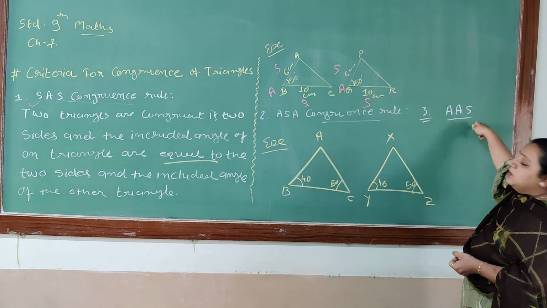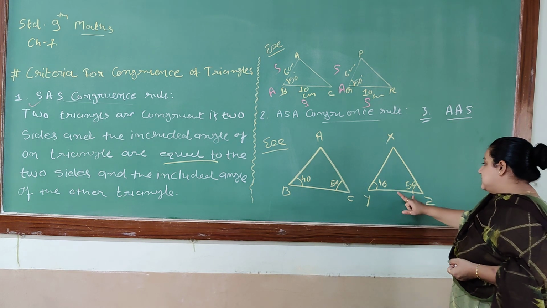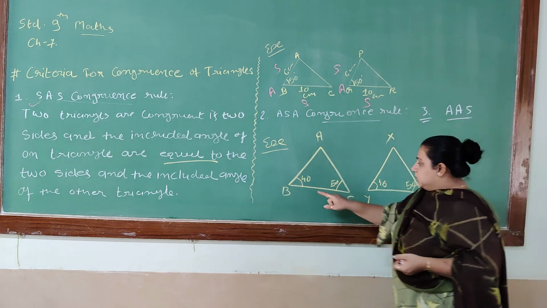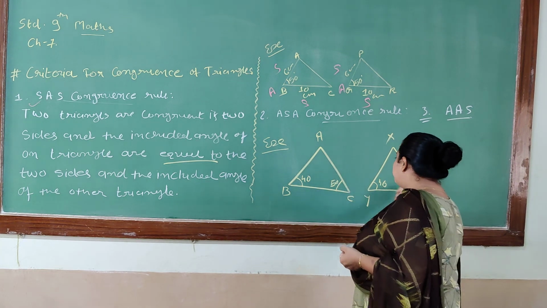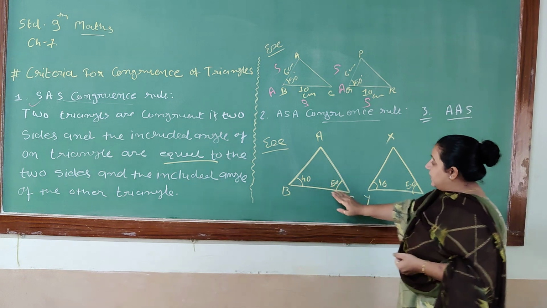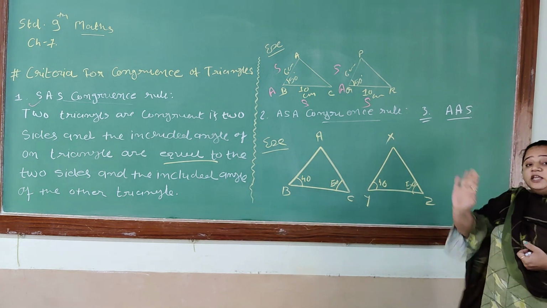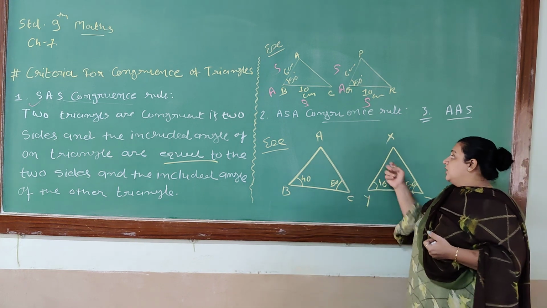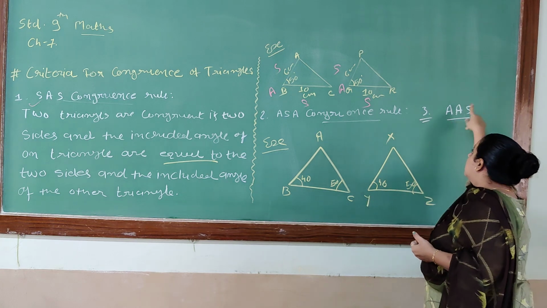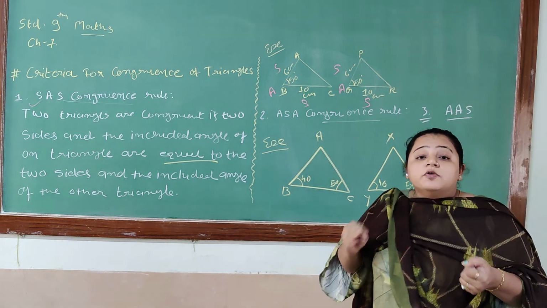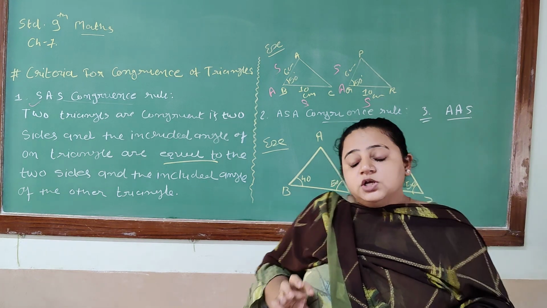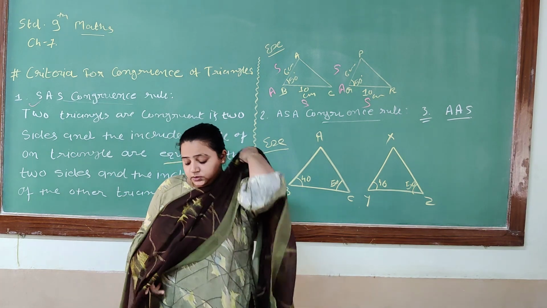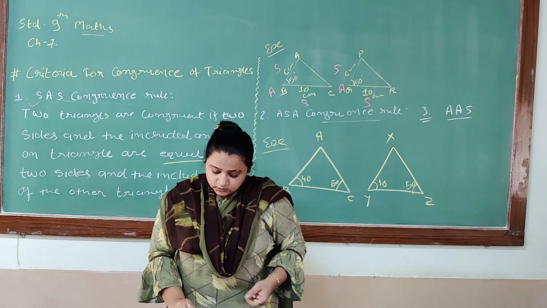If two angles are the same, suppose 40 is B, here maybe 50 is X. The condition is that any two from the three angles in both triangles are the same, and one side will be congruent to each other. Let us see with the example, you can understand it a little easier.